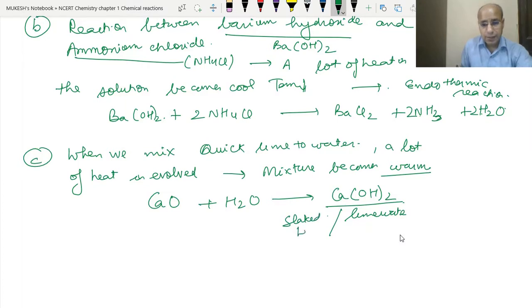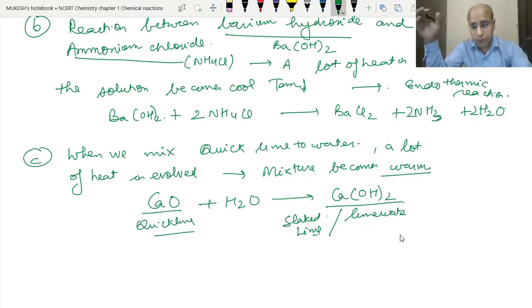See, when we mix the quicklime with the water, the liquid portion that is left is called lime water, and the solid portion which is not dissolved is called slaked lime. Clear? Both have separate uses. You must have seen in paan shops the chuna that they apply on paan. They say chuna lagana hai paan pe. This is the slaked lime that we use. Lime water is very good as an antacid also because it is basic in nature.